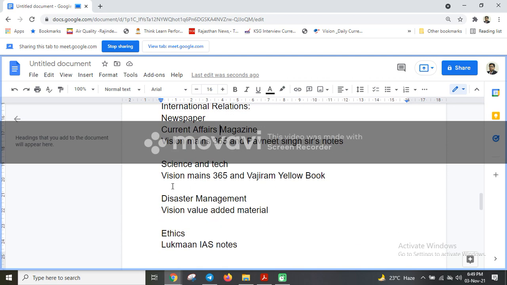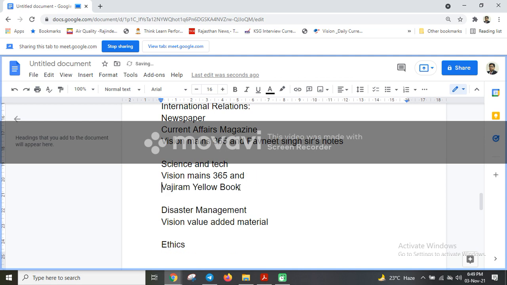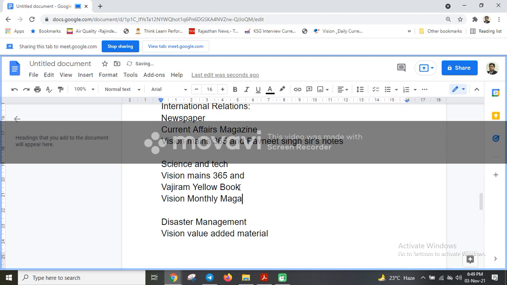Then science and tech, again you have to go through one static source like the Wajiram Yellow Book, and also you have to go through the Vision monthly magazine for science and tech. And apart from this, if you are not from a science background, then you have to read the 6 to 10 science NCERTs, all of them, because there are many basic concepts mentioned there which you, or even I, am not aware of.